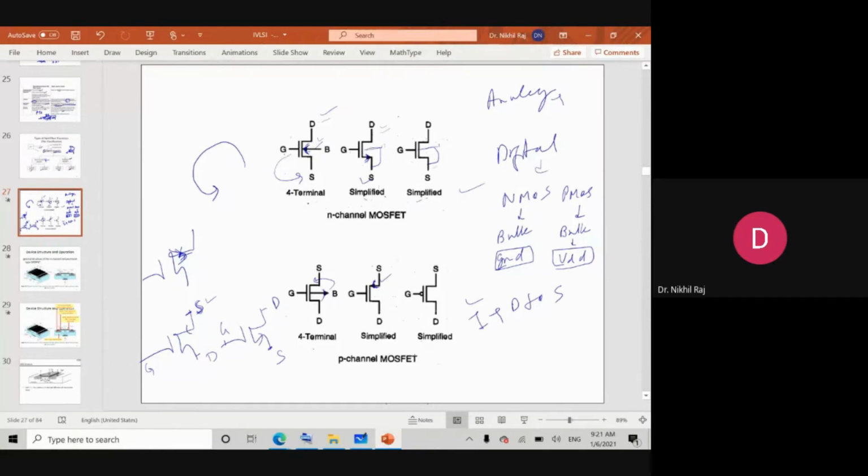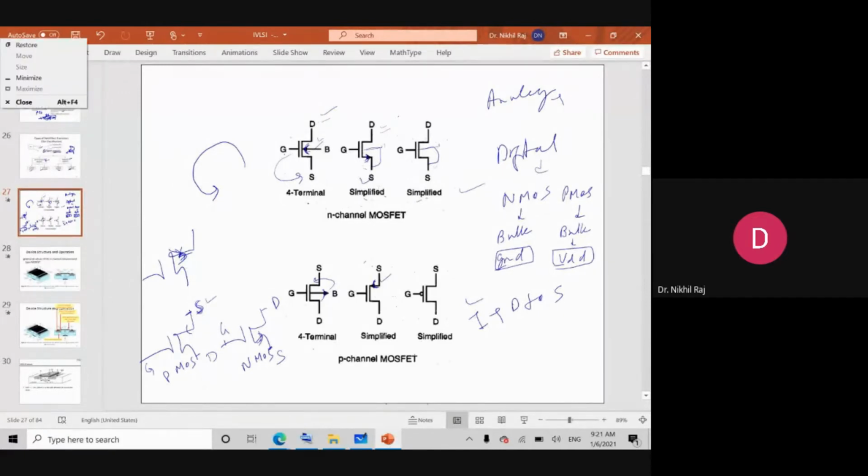Second, using the arrow direction, I can determine the type of device. Like here, it is going in the inward direction. This means it is PMOS. Here, it is going in the outward direction. This means it is NMOS. Okay, so this arrow is very important in the symbol.